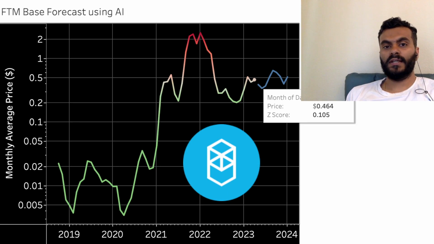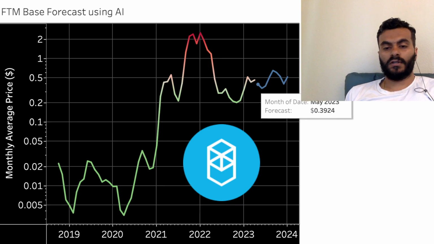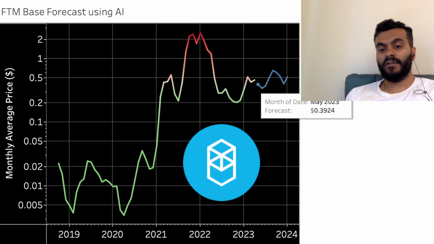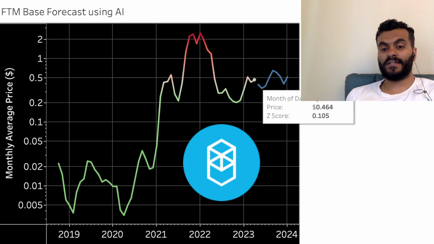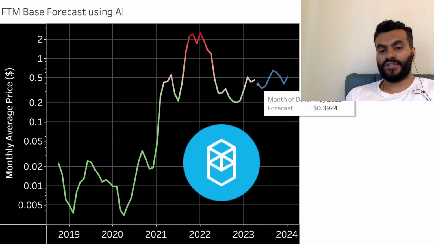in April of 2023. Let's move to the actual forecast by this model. Based on the AI technique known as autoregressive integrated moving average and this historical Z score, I've used this data to build that AI machine learning model to forecast. For the month of May, the model has forecasted an average price of about 39 cents, which is 7 cents lower than 46 cents, about 15 to 18% lower.